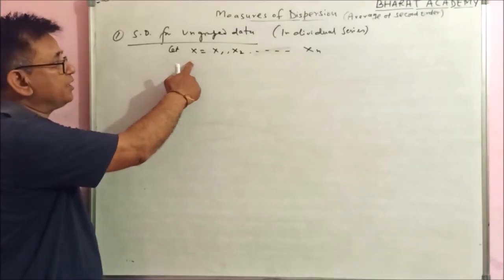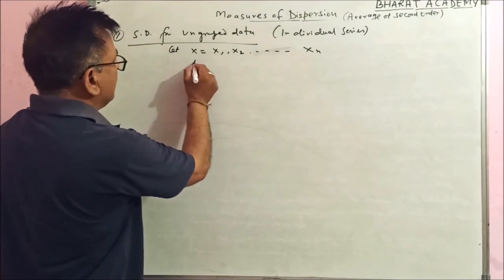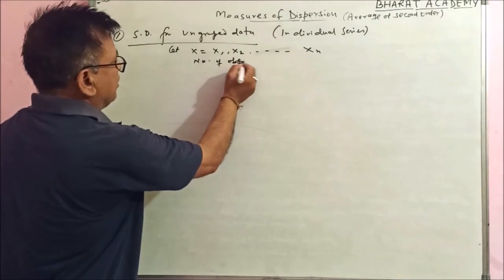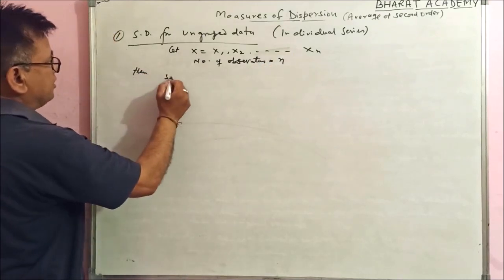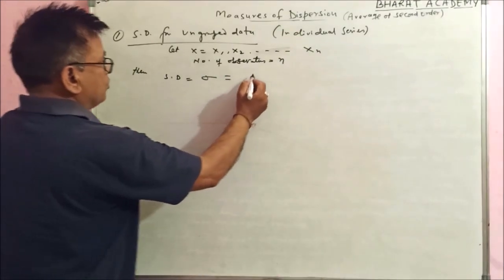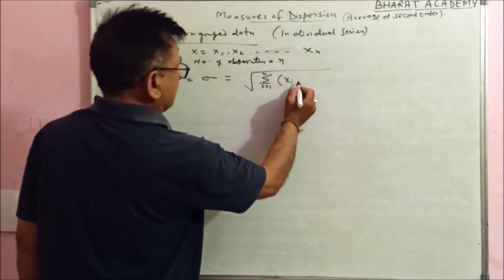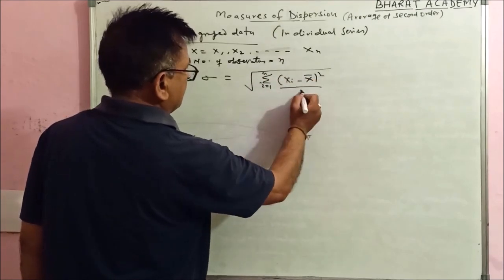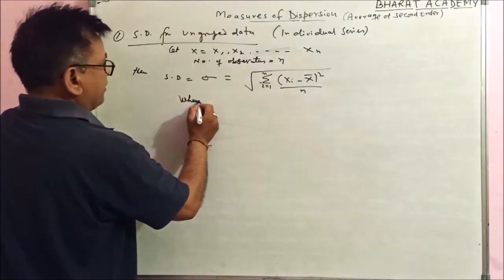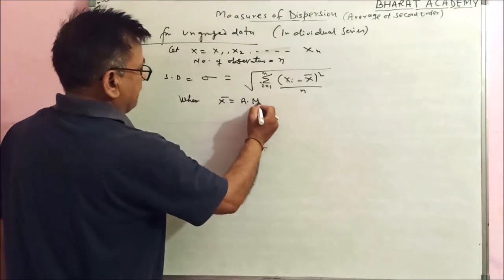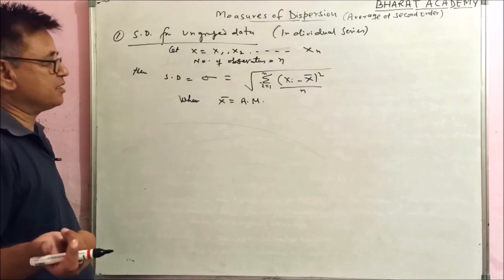Let x be any variate having these values x1, x2 up to xn. These are called observations. The number of observations is n. So the standard deviation sigma equals the square root of summation i varies from 1 to n of (xi minus x bar) whole square upon n, where this x bar is the arithmetic mean. You can calculate it by different methods: direct method, shortcut method, or step deviation method.